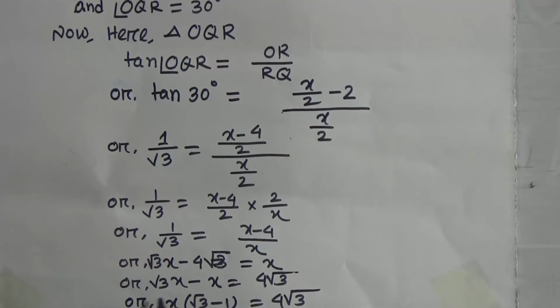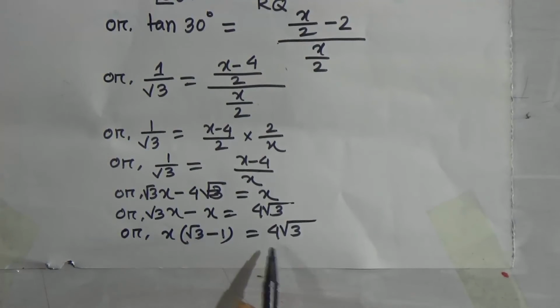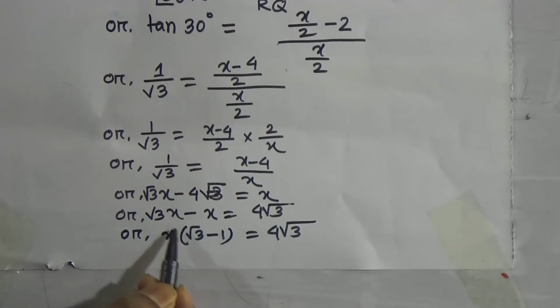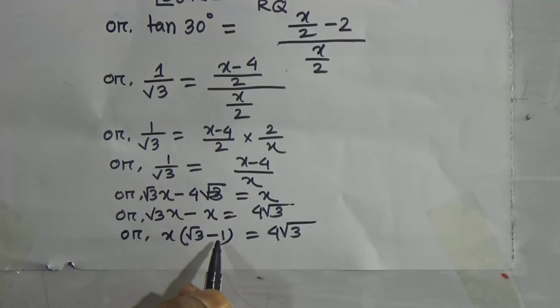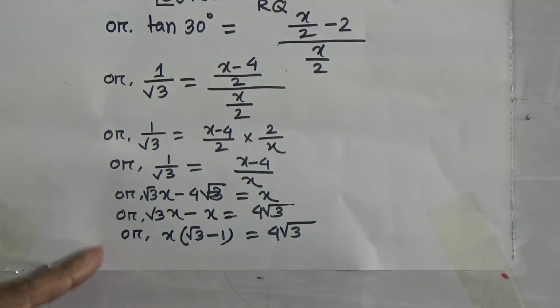Now you see here x is common. Then we get x into root 3 minus 1 equals 4 root 3. Okay student, please see here x is common. Then you get root 3 and here is 1. That means if you divide x by x, you get 1, and if you divide root 3x by x, you get root 3. And the right side is 4 root 3. Okay student, I hope you understood.